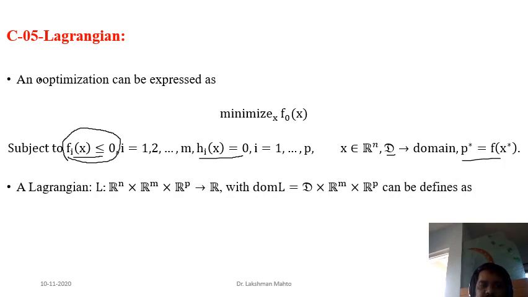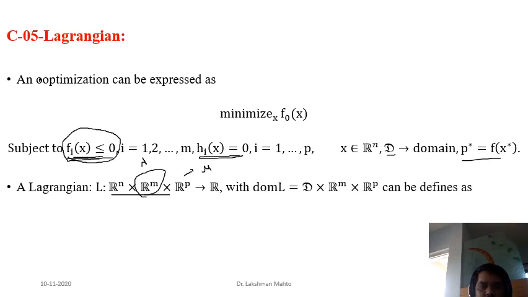Then we can define a new function, the Lagrangian, which is defined from Rn cross Rm cross Rp. Rn is coming with respect to the decision variable. Rm is coming with respect to what? This variable will be associated with the inequality constraints. There we introduce a new variable lambda, which we call the Lagrange multiplier with respect to the inequality constraints. And in Rp we introduce another Lagrange multiplier with respect to the equality constraints.